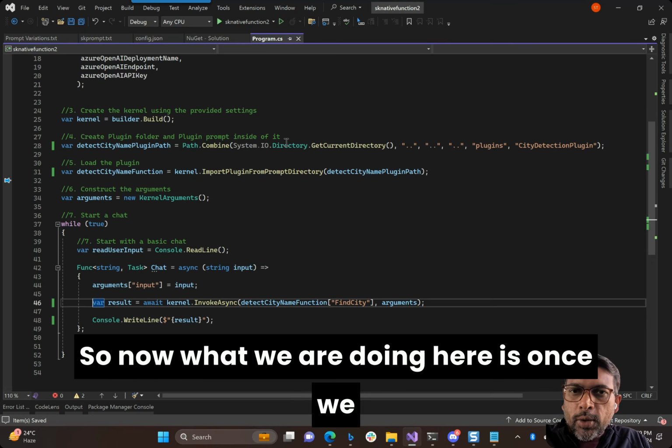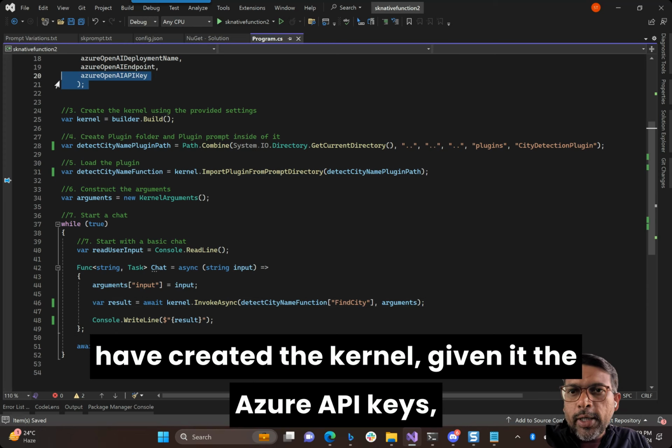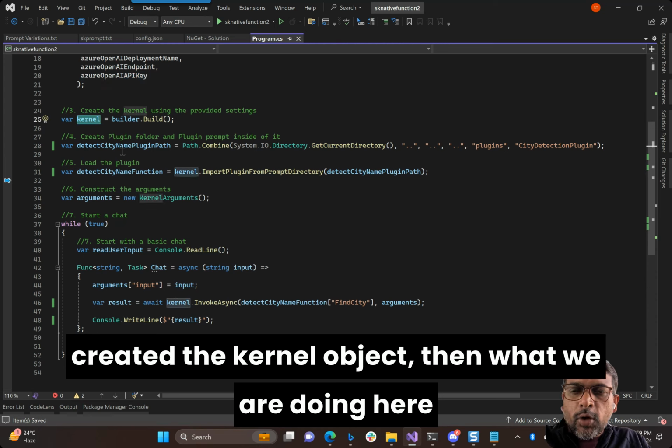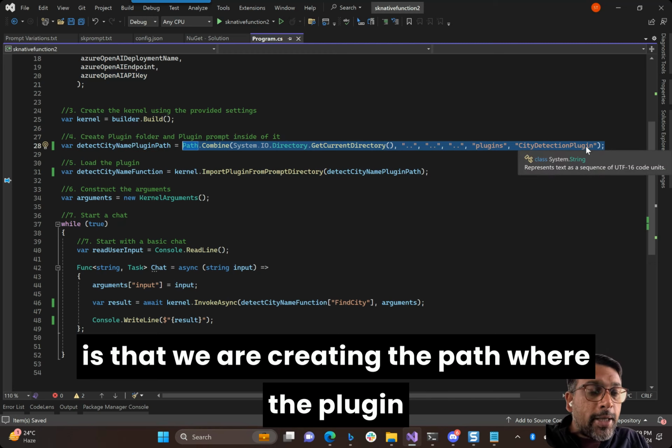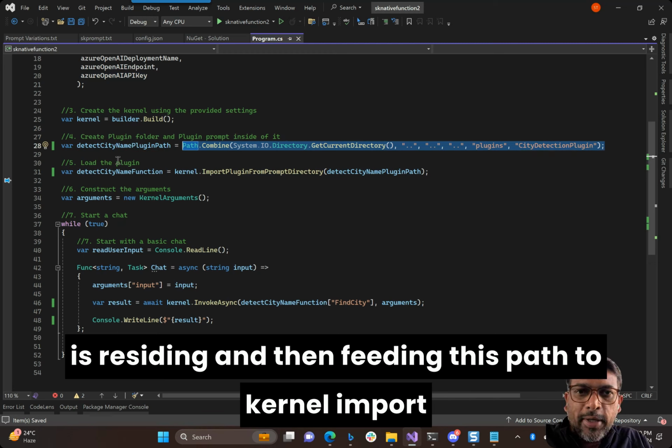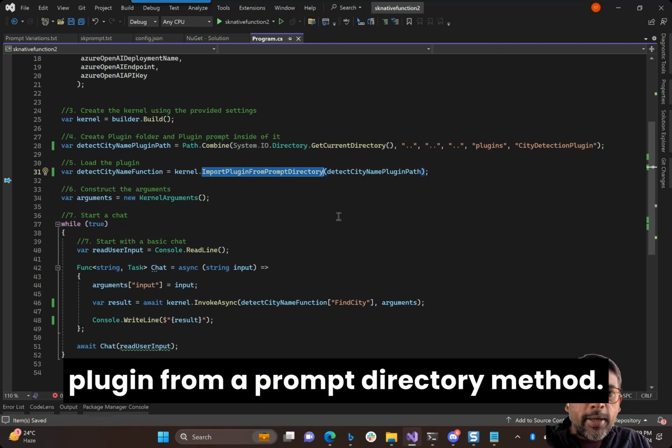Now, once we have created the kernel object and given it the Azure API keys, we are creating the path where our plugin is residing, and then feeding this path to the kernel import plugin from prompt directory method.